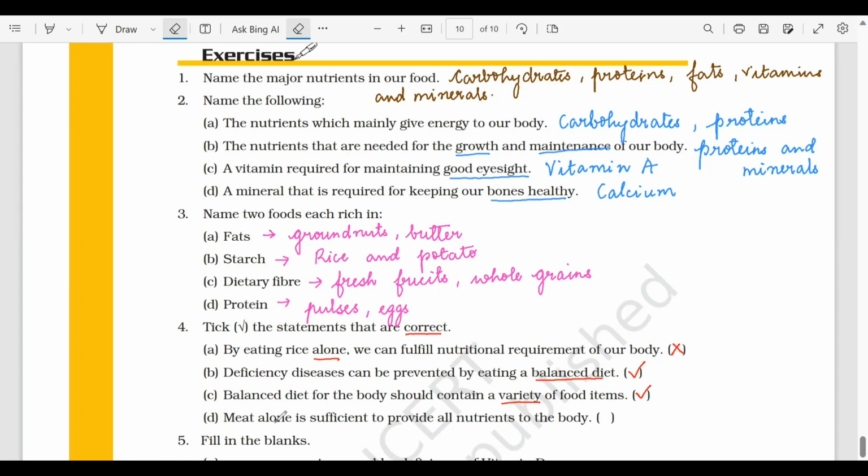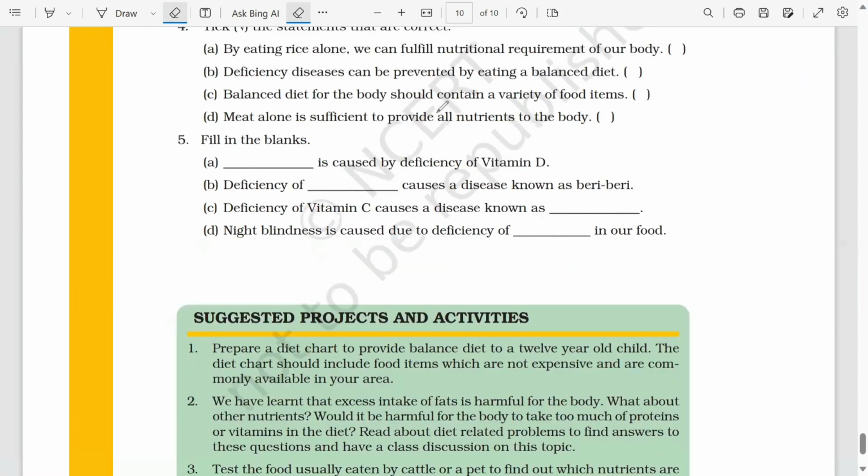Last one, meat alone is sufficient to provide all the nutrients to our body. That is absolutely wrong. Okay, meat is not sufficient alone to provide all the nutrients to our body, because meat can provide us only with proteins. Okay, so that would not be the correct answer. Okay, so now let's solve question number 5.